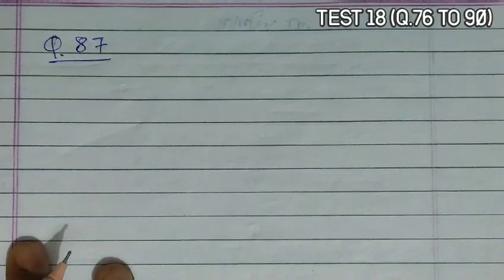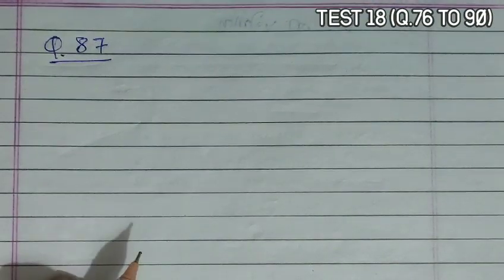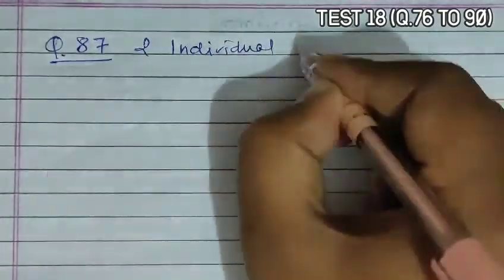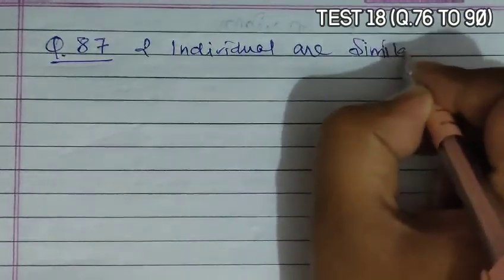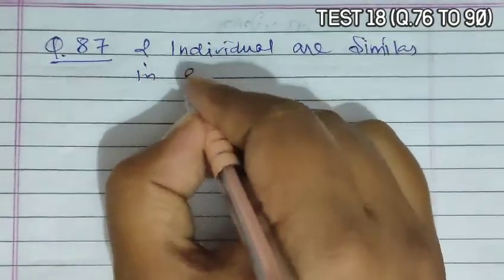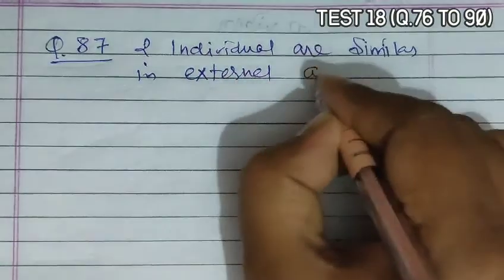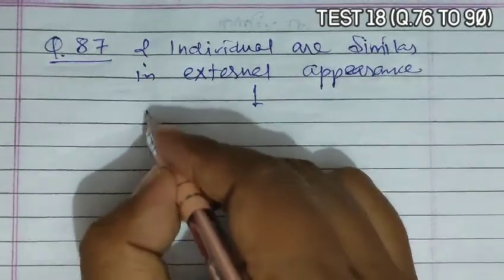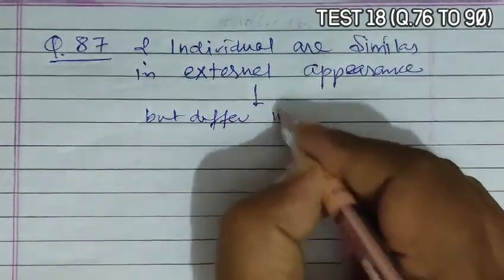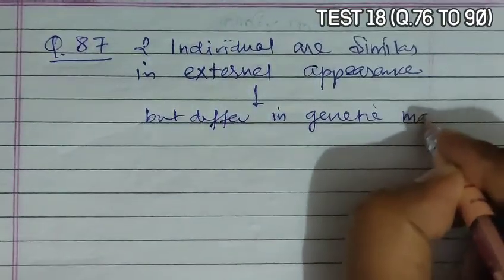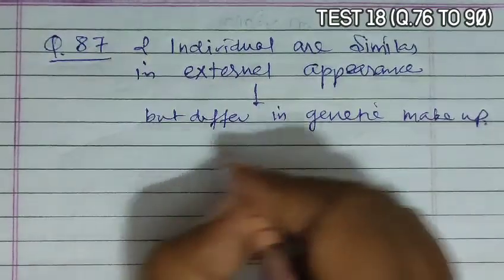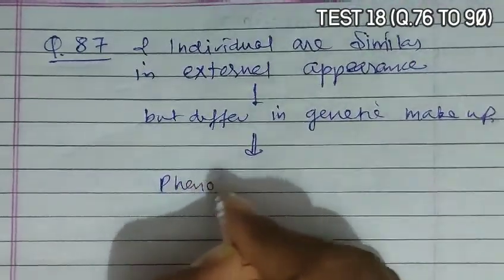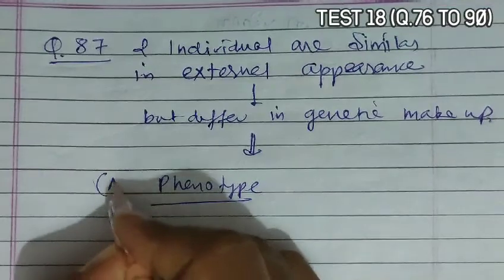Question 87. Question 87 asks that when two individuals are similar in external appearance but differ in their genetic makeup, means they are phenotypically similar, so they are known as phenotype, that is option A.